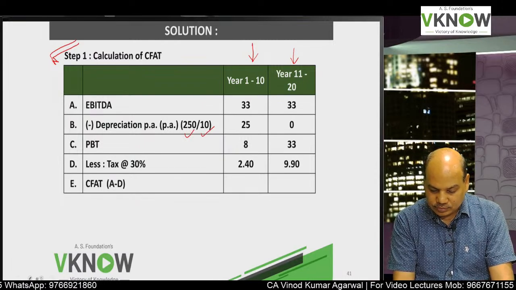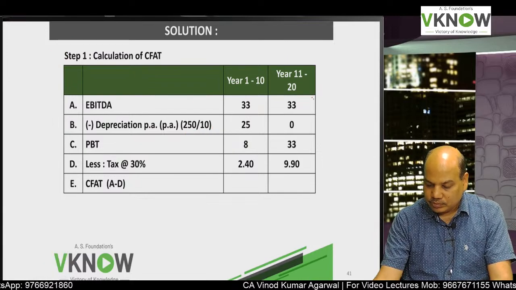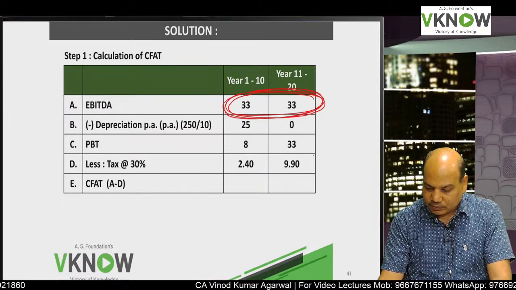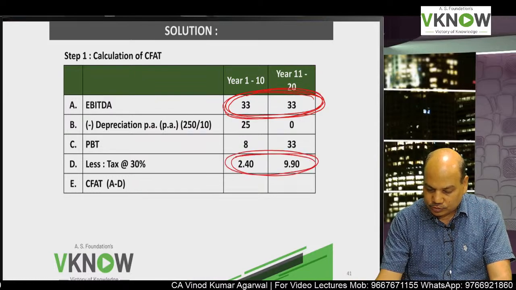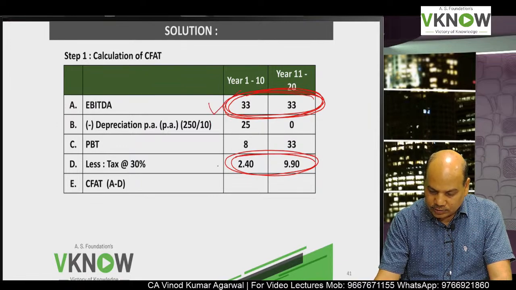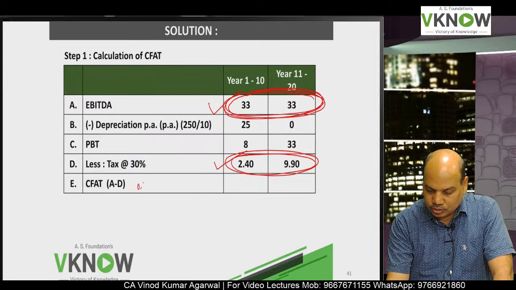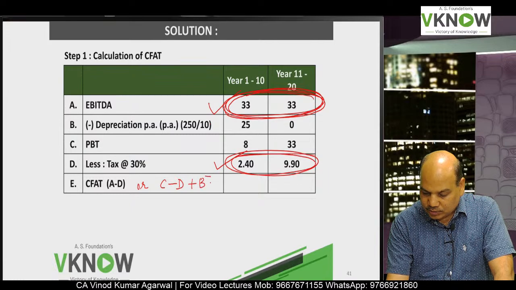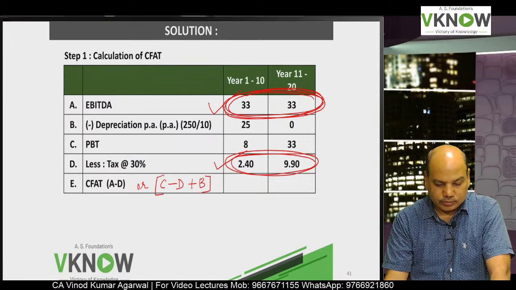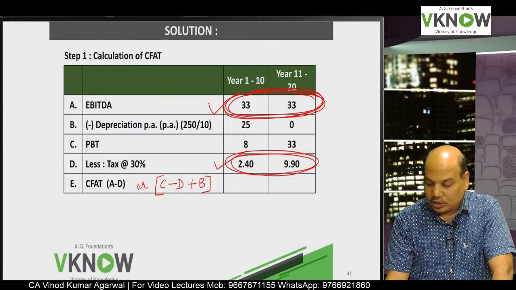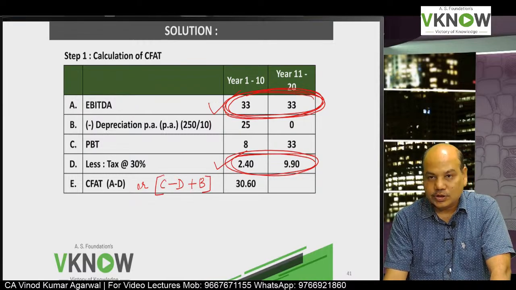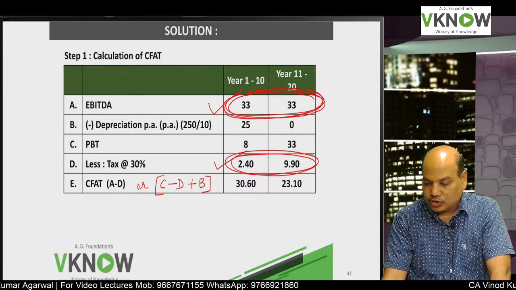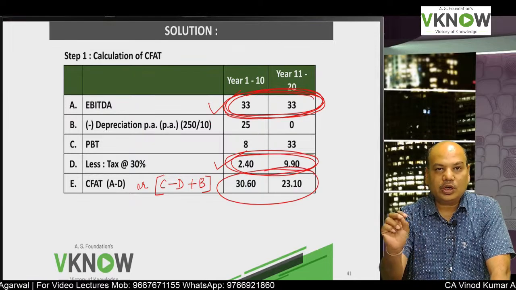CFAT would be, calculate and tell me. This is your cash flow before tax and depreciation, and this is your tax outflow. So what you do, take A minus D, or if you want C minus D plus B, whatever suits you, whatever helps you to understand, you can write and give me the answer: 30.60 and 23.10. So this is my CFAT if it is only equity finance.